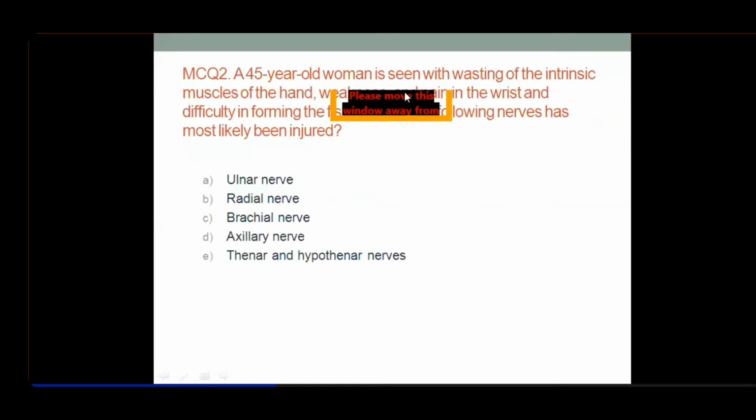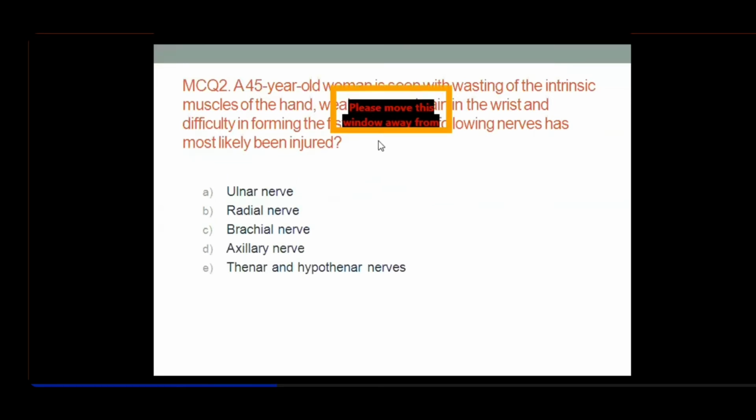Next question is, a 45-year-old woman presents with wasting of intrinsic muscles of the hand. Okay. Wasting of intrinsic muscles of the hand, weakness and pain in the wrist, and difficulty in forming the fist.